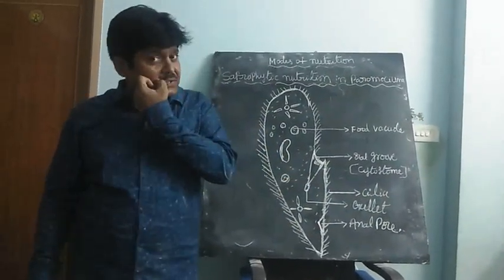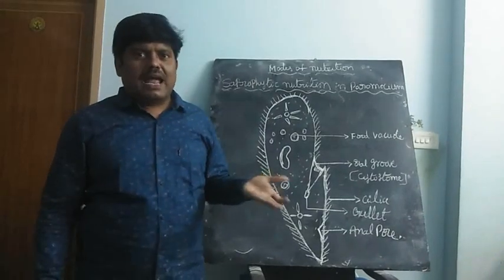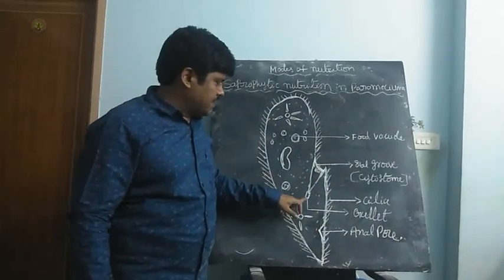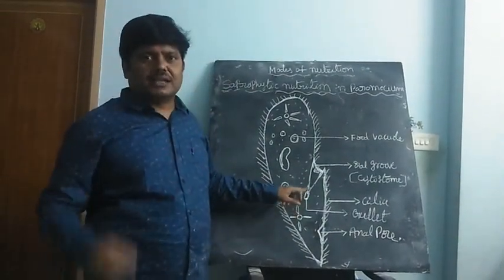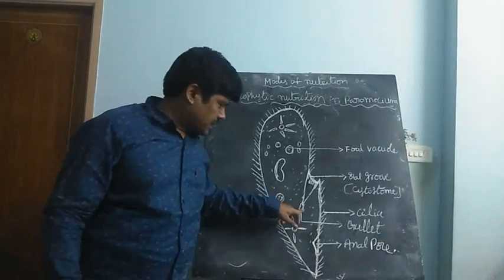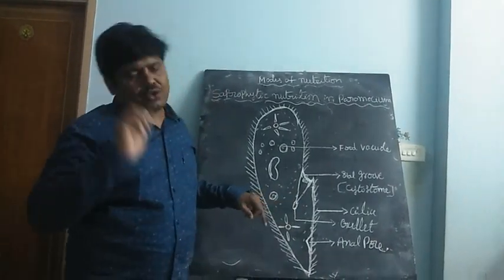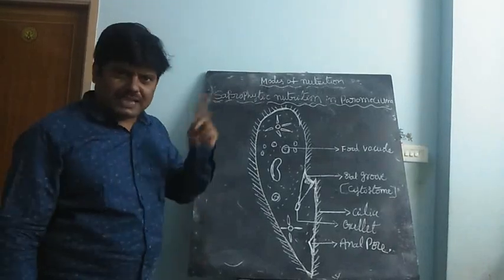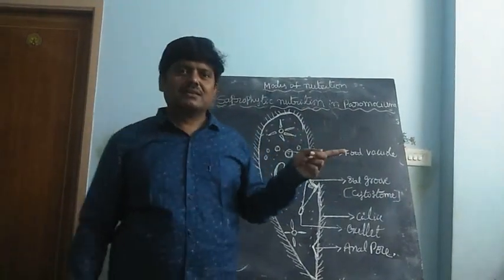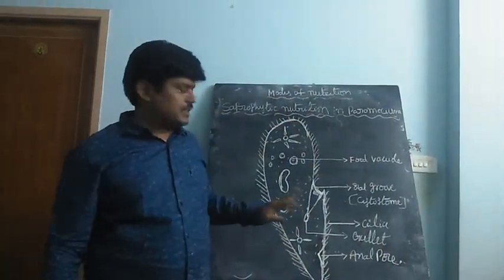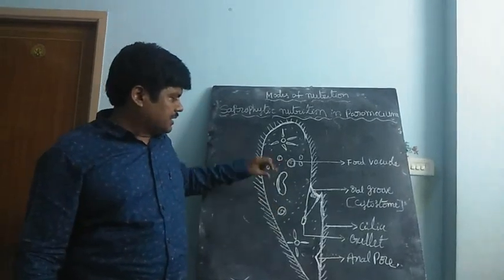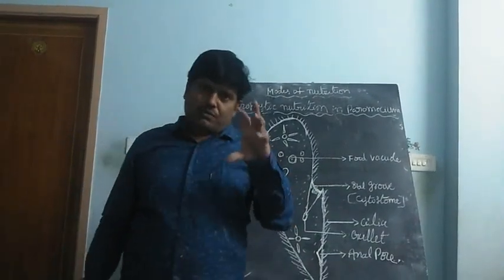When the food particles enter the gullet, gradually they diffuse from the gullet into food vacuoles, in the same manner as in the amoeba.